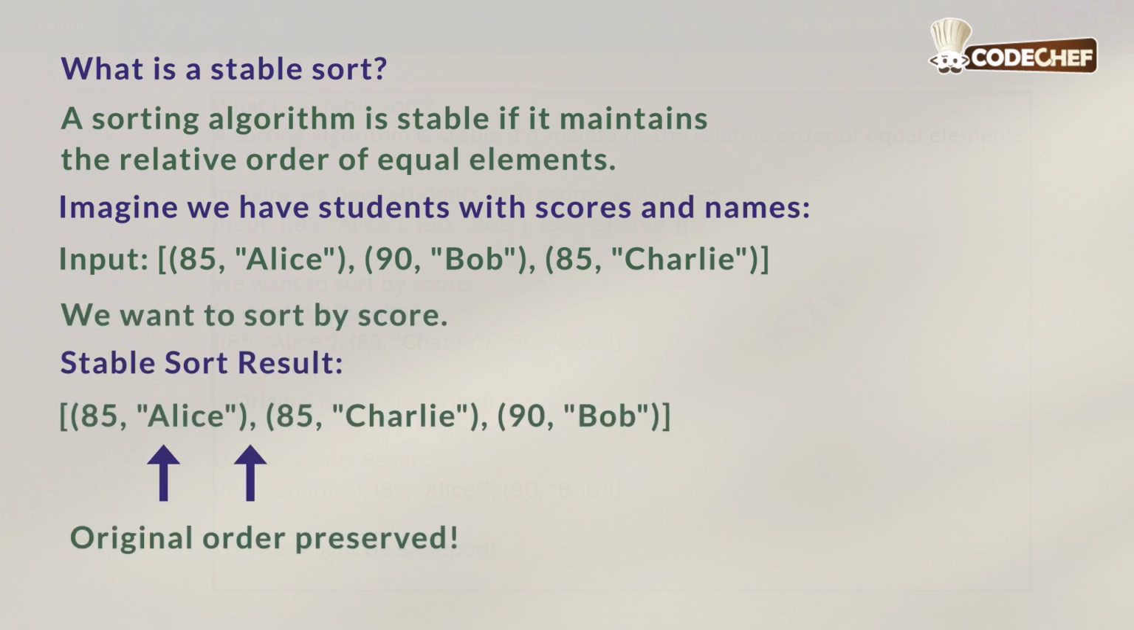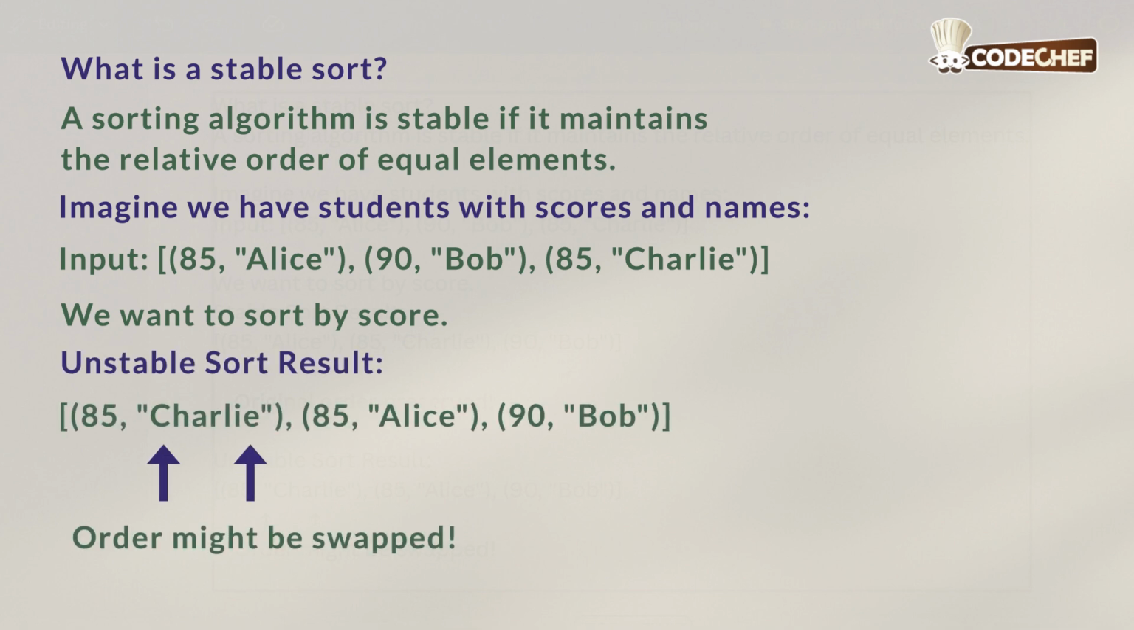In stable sort, we can see that we have arranged this in order where Alice with score 85 is kept first, Charlie with 85 is second, and Bob scoring 90 is kept third. So this is an ascending order. In unstable sort, we have Charlie coming first, Alice coming second, and Bob third. Here we do not have it alphabetically arranged, so this is an unstable sort.